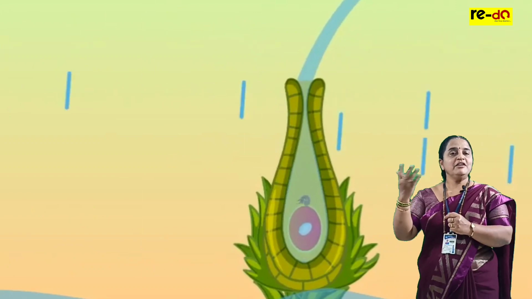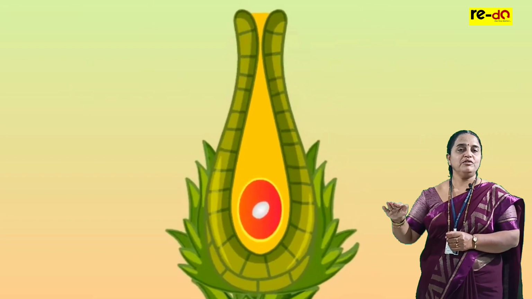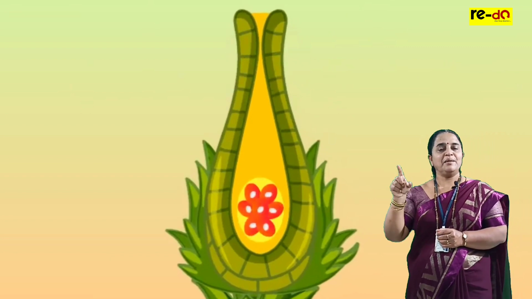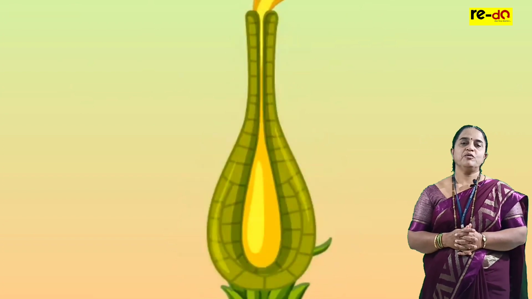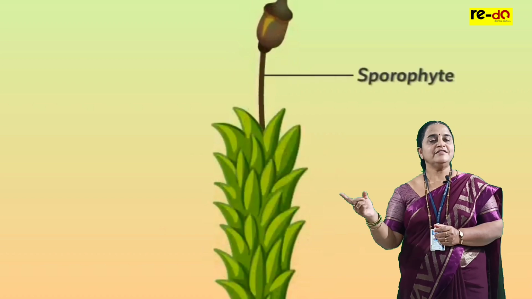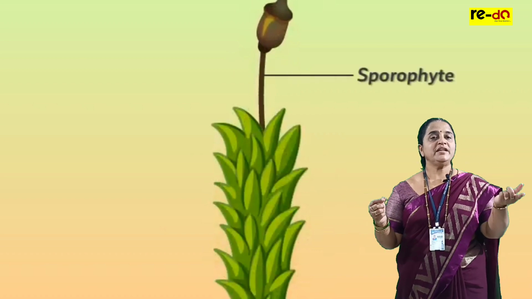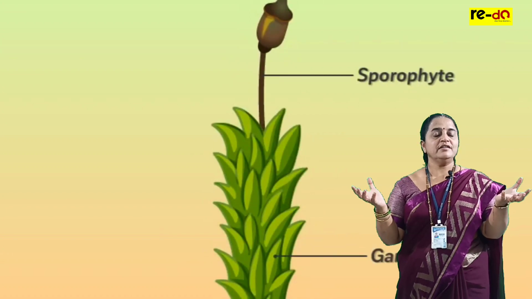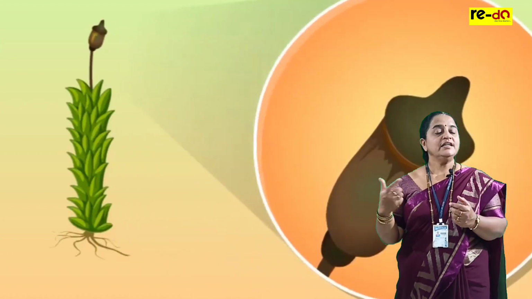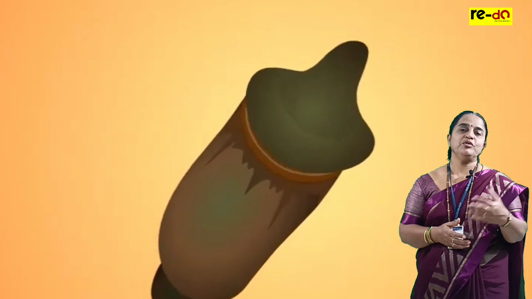This is the zygote which will give rise to a new sporophyte with foot, seta and capsule, and the capsule has mother cells which produce spores by meiosis, and the spores released from the capsule germinate in favorable conditions. Whenever moist conditions are created, each spore germinates into a new gametophyte.